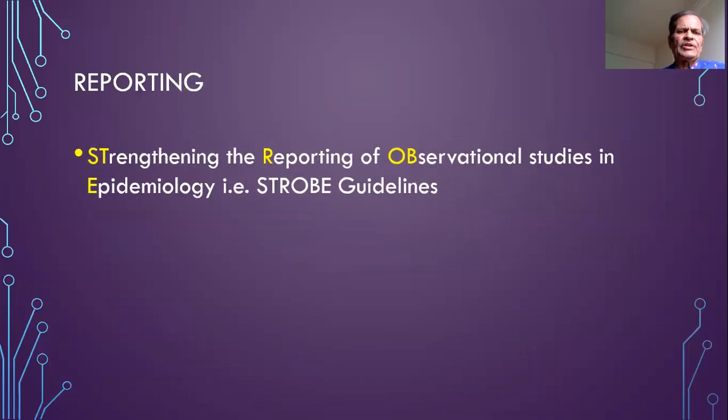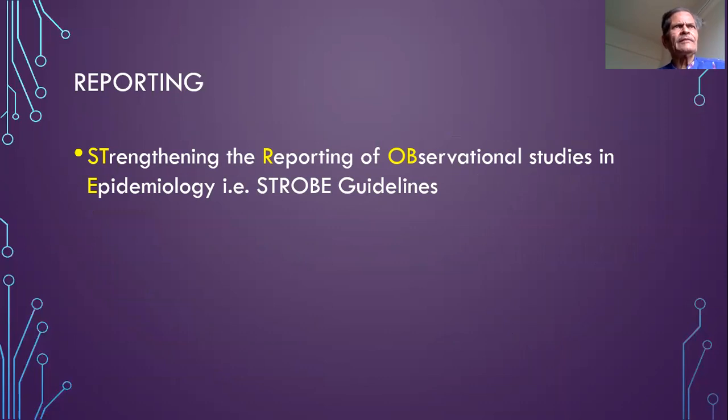Then we have to report the study. We do not undertake a study to keep the observations locked in custody somewhere. They are for reporting, and we want our study to be published, so reporting is essential.